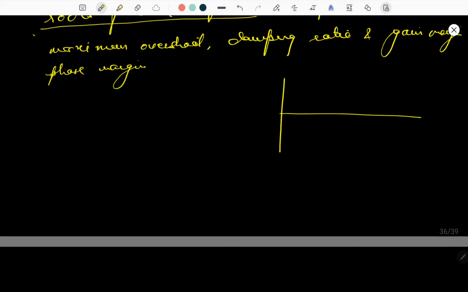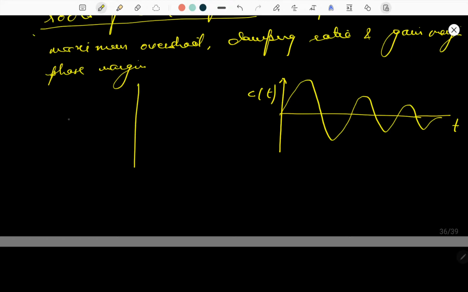First is this one: if your oscillations are damping out like this, they are just going to decrease. So if your system oscillations are damping out, this is simply your output c(t). In the S plane, this is the imaginary line and this is the real line, we all know that.